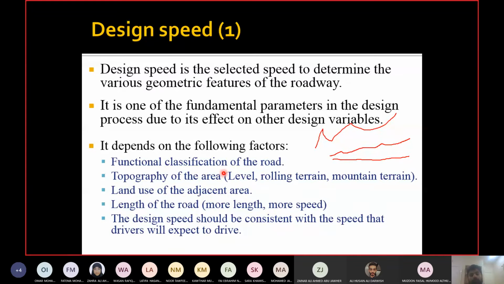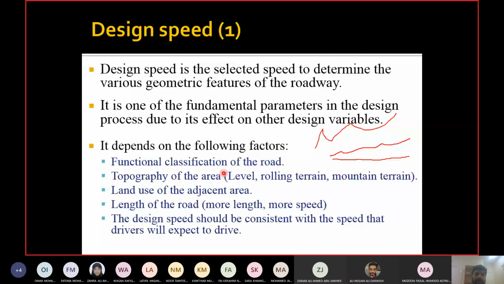So you have to determine which type of road you are designing, because normally arterials have higher speed than local roads. Local roads are for providing access, and they have entries and exits from parking lots and garages. So we cannot increase the speed of the local road. But arterials are for longer distances and for heavy traffic. So they have more speed as well.